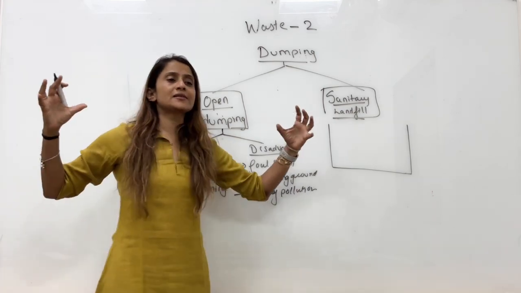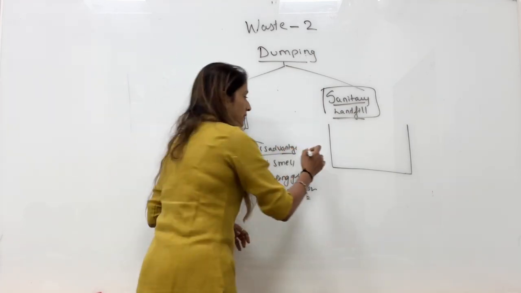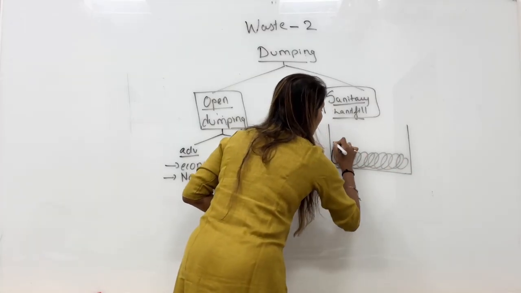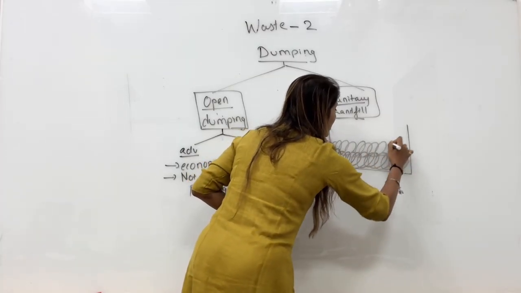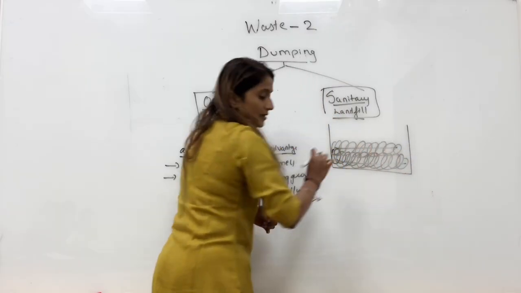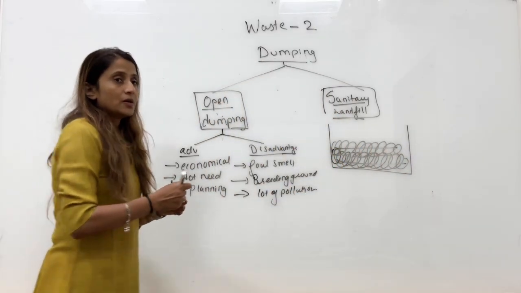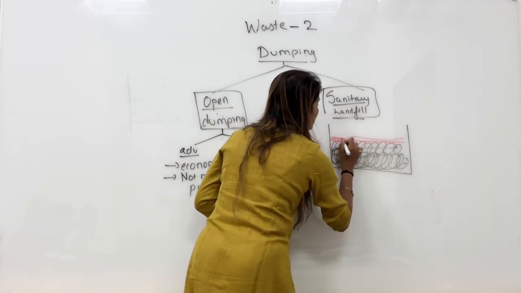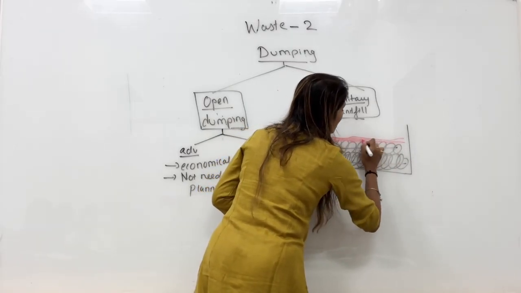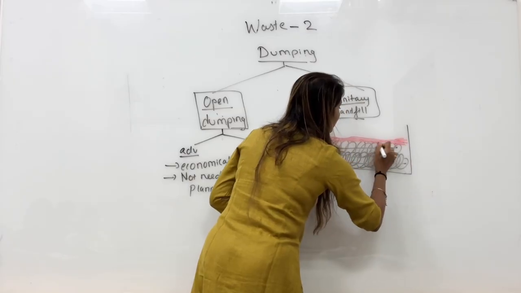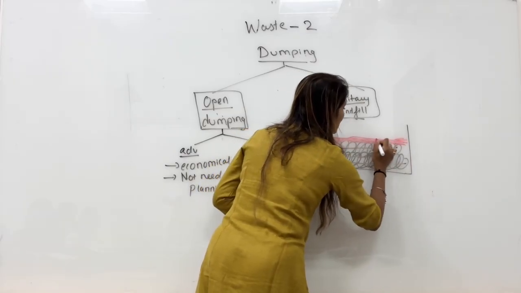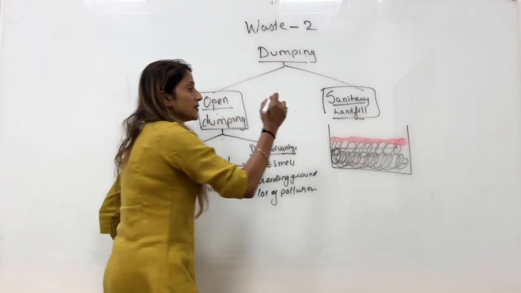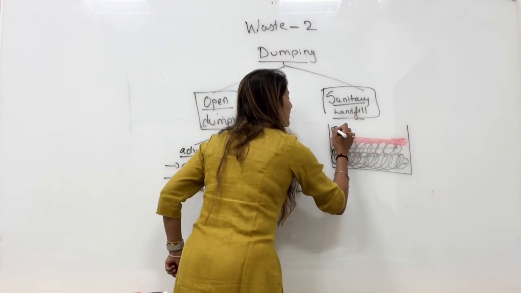Now in this, waste is systematically compressed and packed. Let's compress and pack the waste so that we can have a better understanding of this method. Now waste is systematically packed and dumped. Now this waste is going to be covered with earth. Earth means soil. It's going to be covered with soil. If you keep it covered with soil, at least flies, insects, mosquitoes will not come. Now on top of this, we will do plantation.